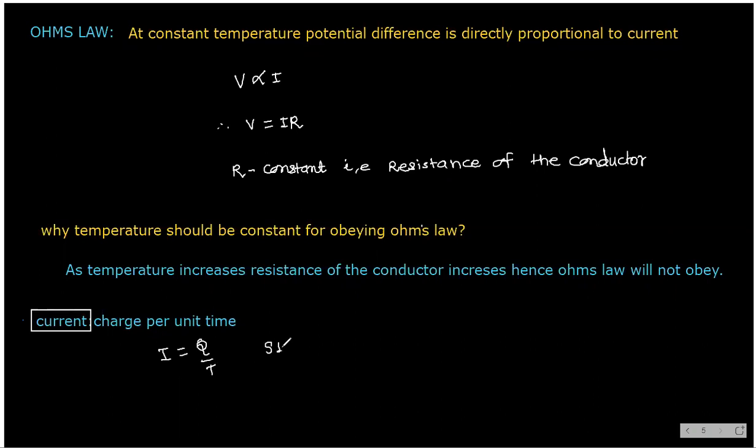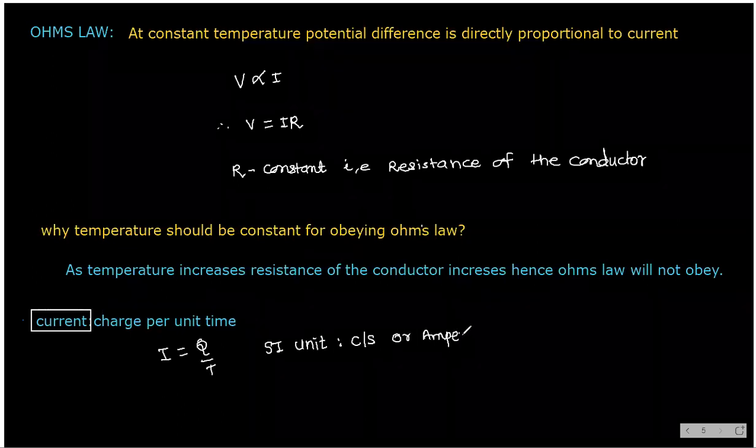And its SI unit is what? Ampere, or coulomb per second, denoted by A. Coulomb per second means charge unit is coulomb, time unit is second. That's why coulomb per second or ampere.